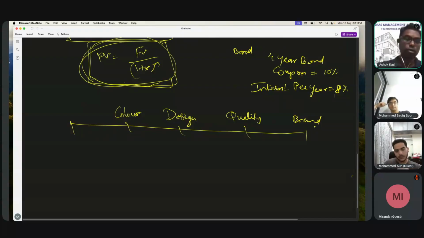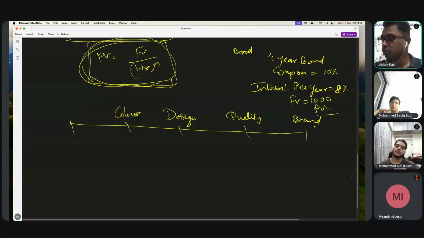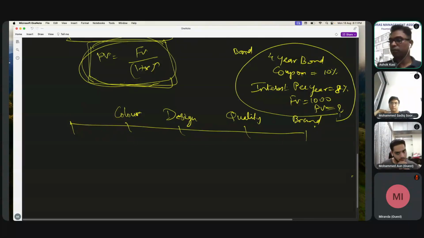I can say that also to the owner, right? Look, the same product is available in the next shop at 900 rupees. Why are you giving me at 800? So interest in the market is 8 percent. Then this is the face value or future value, anyway, you can say. Let's say it is 1,000 rupees. Now these are the given conditions of the product. Now, what is the present value of the bond? So how do I value this bond?